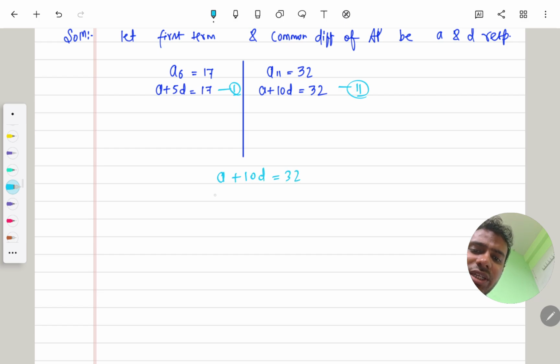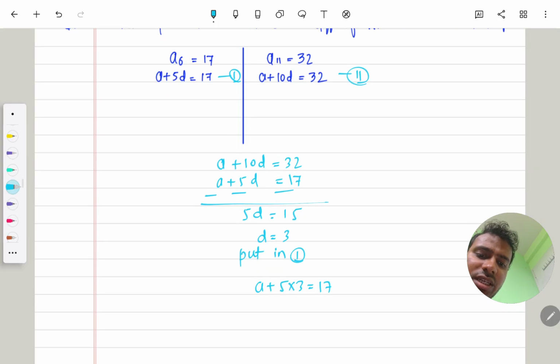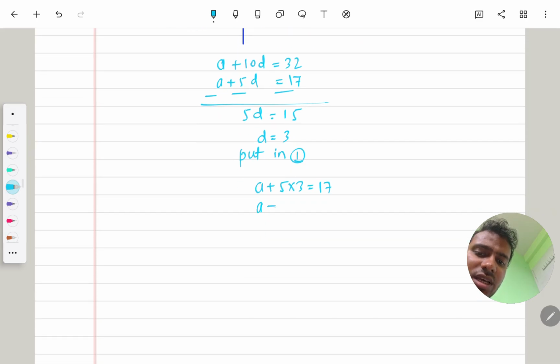a plus 10d is equals to 32, a plus 5d is equals to 17. Subtracting, we will get 5d is equals to 15. The value of d becomes 3. Now put this value of d equals to 3 in equation 1. When we put the value of d as 3, you will get a plus 5 into 3 is equals to 17. That means a plus 15 is equals to 17. The value of a becomes 2.